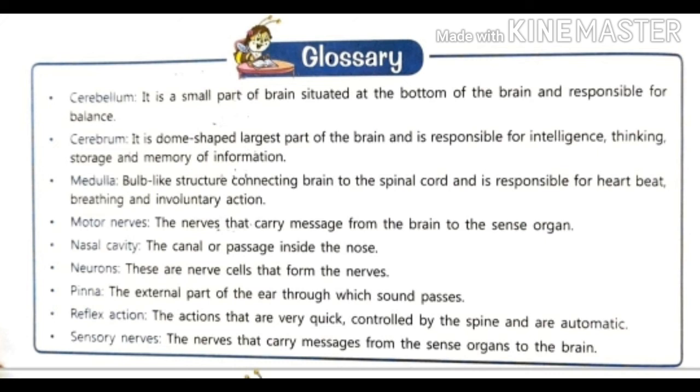Reflex action. These are actions that are very quick, controlled by the spine, and automatic. In a simple way, we can say very quick, automatic actions which are controlled by the spinal cord are called reflex action. Okay, the last definition is sensory nerves, the nerves that carry messages from the sense organ to the brain. Sensory nerves are the nerves which carry messages from the body part to the brain. Okay, so these are the definitions of chapter 5.